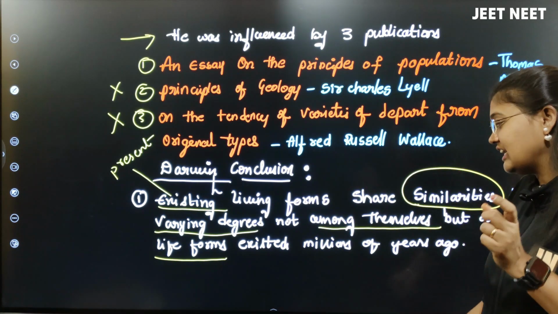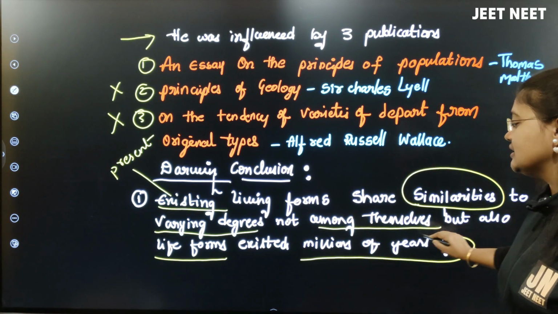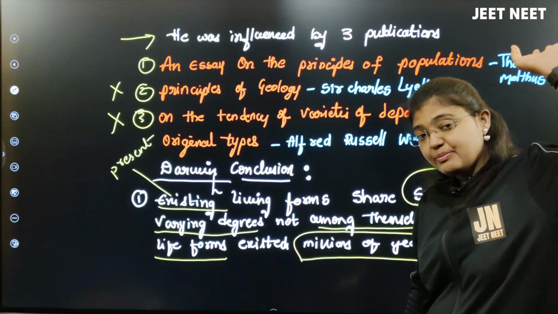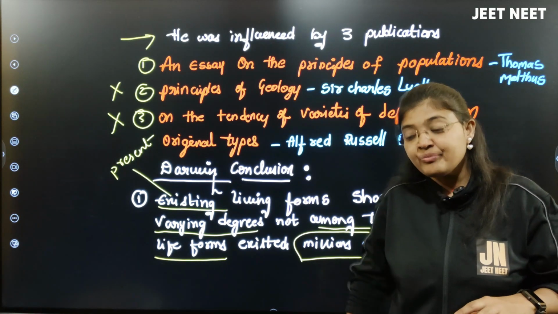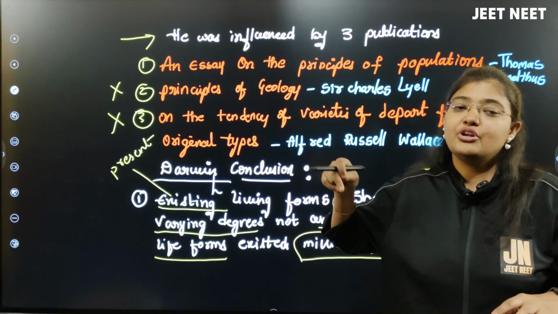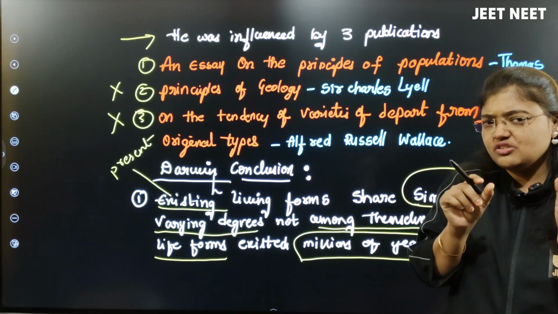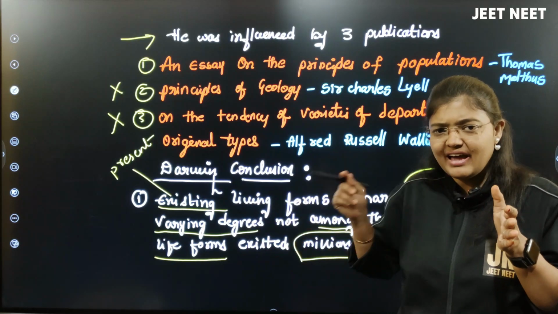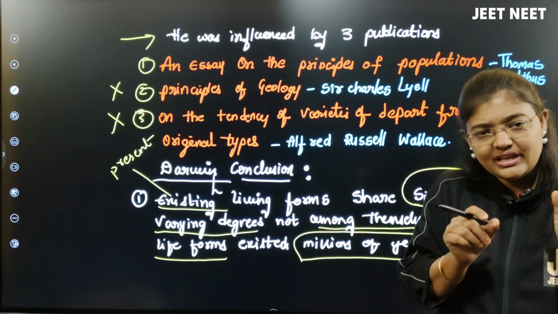There is a similarity between them, but also life forms existed million years ago, which have already become extinct. So million years ago there was a species. Now the present day species, between these two species there are little changes, little difference, varying degree is nothing but little difference. There are similarities in the characters.